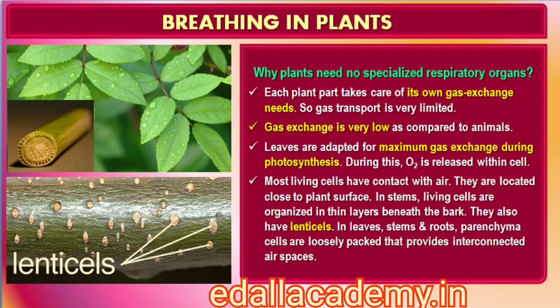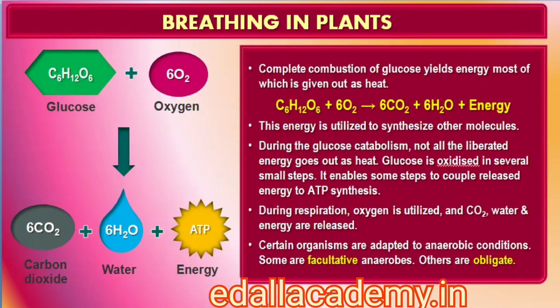This is also facilitated by the loose packing of parenchyma cells in leaves, stems and roots, which provide an interconnected network of air spaces. The complete combustion of glucose, which produces CO2 and H2O as end products, yields energy, most of which is given out as heat. If this energy is to be useful to the cell, it should be able to utilize it to synthesize other molecules that the cell requires.